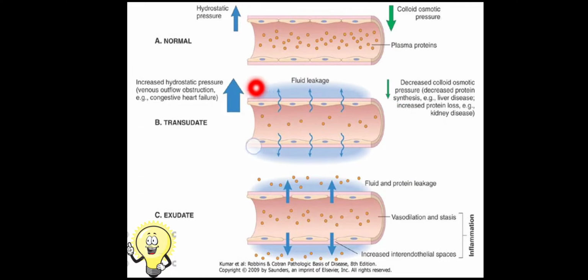So this fluid in the interstitial space is increased, but it is poor in cells and poor in proteins. This is known as transudate. And exudate is what I already told you in case of inflammation. When the blood vessels are leaky, proteins as well as cells leak out of the blood vessel and reach the interstitial space, and this is known as exudate. So basically the fluid in exudate is protein and cell rich, while it is poor in cells and proteins in case of transudate. And causes of exudate are mostly inflammation and also certain malignancies.